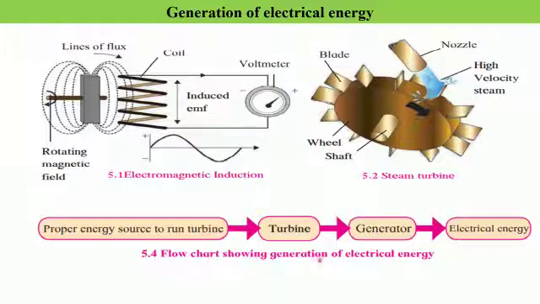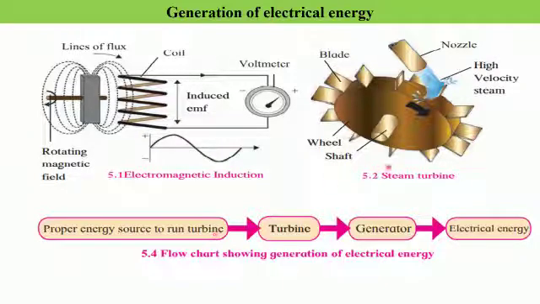Flowchart showing generation of electrical energy. So here we have a flowchart which tells us about the various steps that are involved in the production of electrical energy. The very first step is a proper energy source to run the turbine. So we need a source to run the turbine.